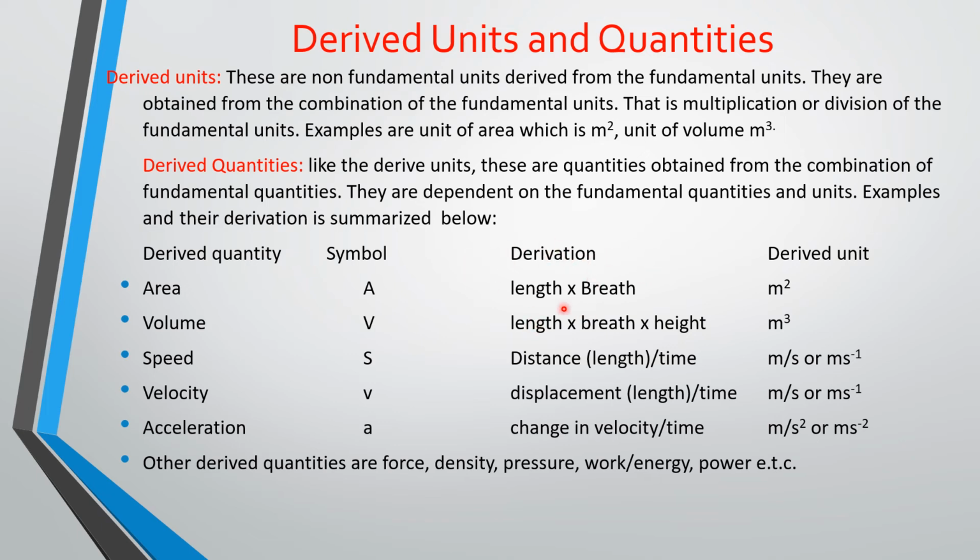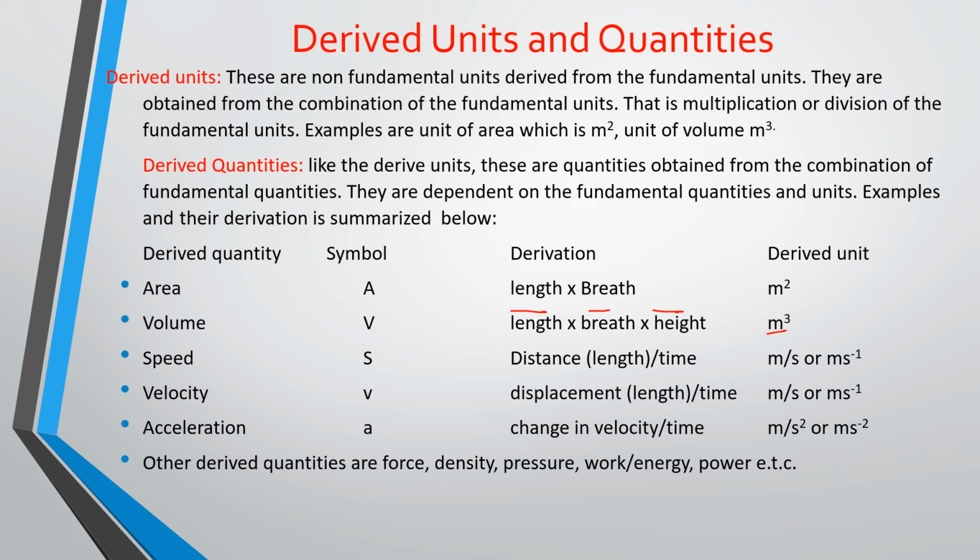Length times breadth is equal to area, and that is meter squared. Volume, the unit for volume is meters cubed. So you can derive that. You have length times breadth times height, and each of these has units of meters, so meters times meters times meters gives you meters cubed.